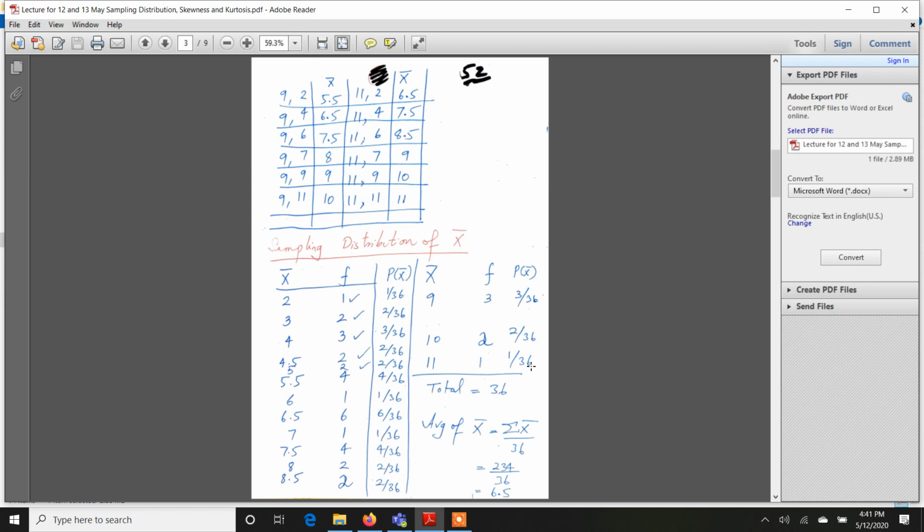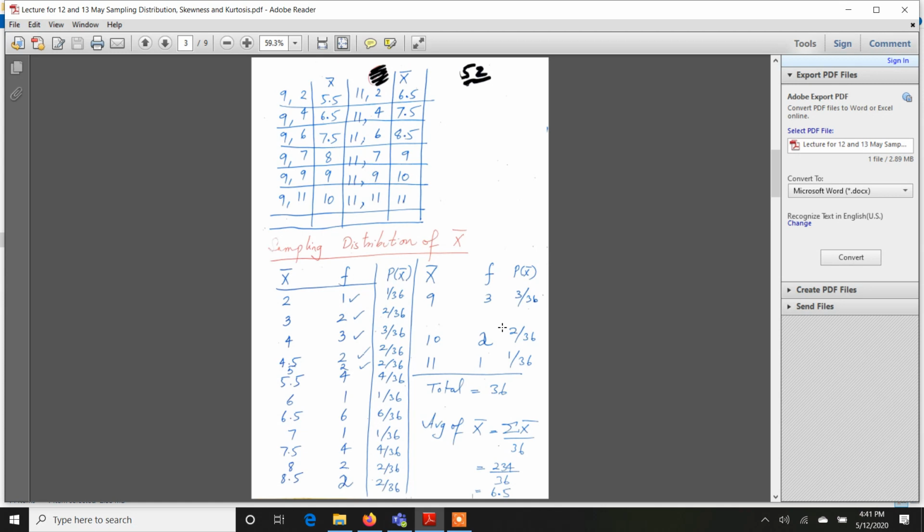Okay, next step. Suppose your exam question is just that you have to construct the sampling distribution of X bar, then you are done with it. Up till now, the table we have constructed in probability form, you are done. But suppose the question is that you also have to verify that the sample mean is an unbiased estimator of the population mean.